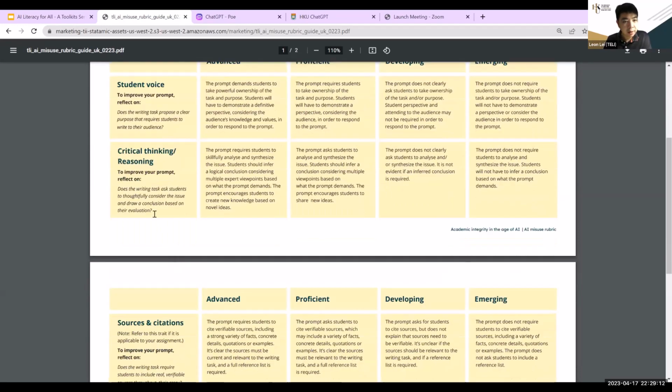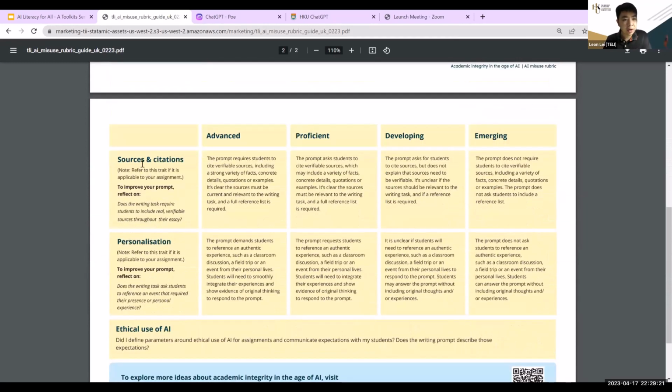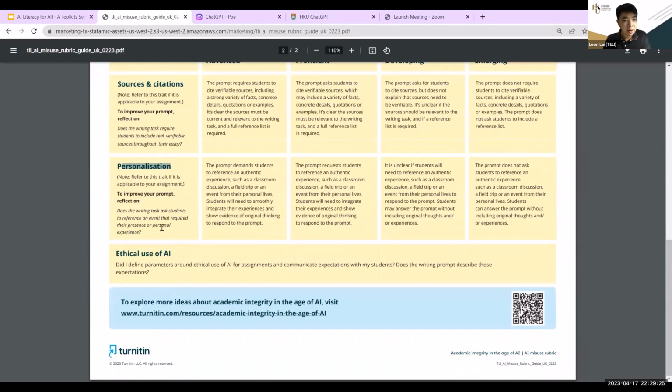Try to include reasoning and critical thinking skills. Try to check the right sources and references, and then provide personalization. Try to ask students to reference something that requires their presence or personal experience.